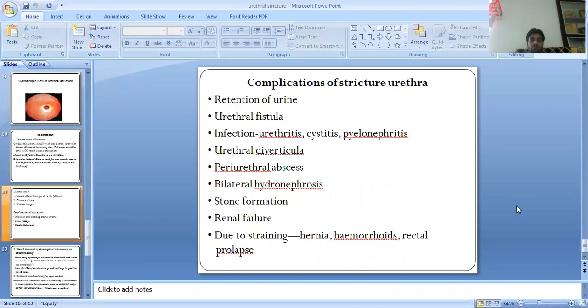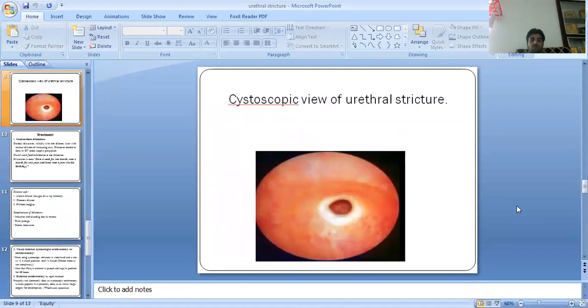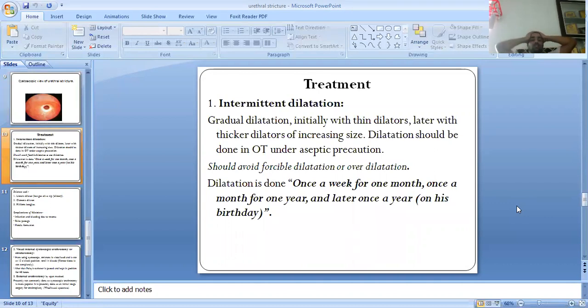Treatment. Intermittent dilatation. Gradual dilatation, initially with thin dilators, later with thicker dilators of increasing size. Dilatation should be done in the OT under aseptic precautions. Avoid forcible dilatation or over dilatation. Dilatation is done once a week for 1 month, once a month for 1 year, and later once a year on his birthday.